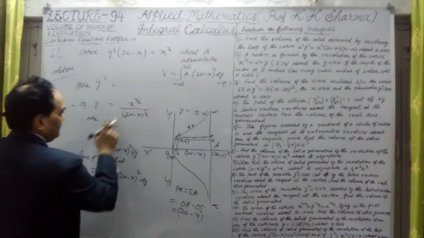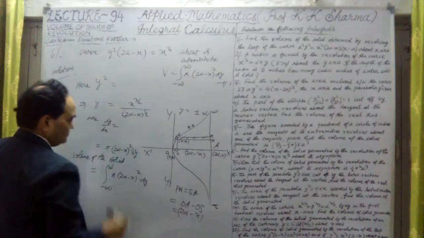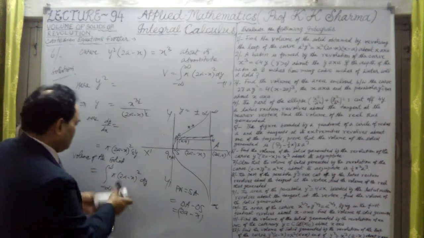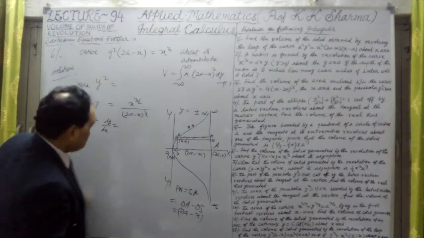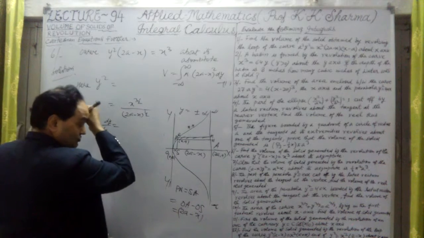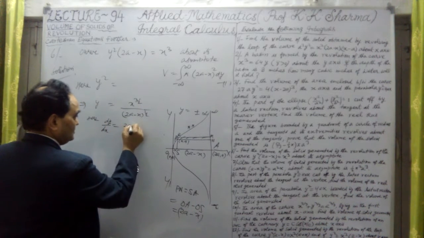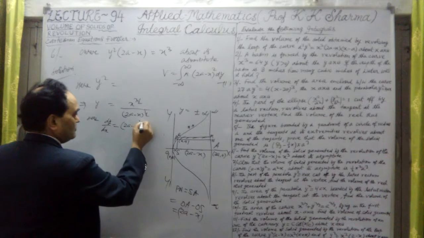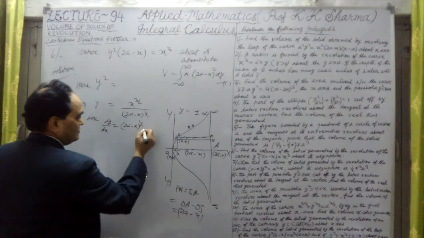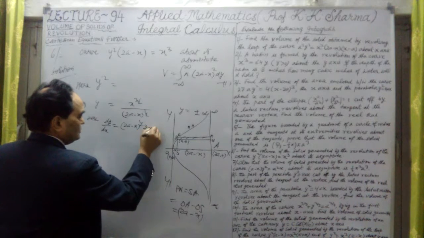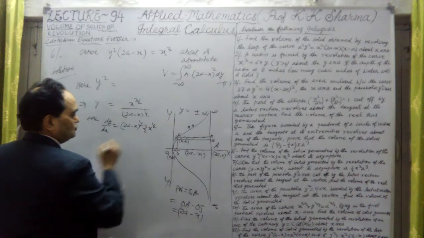But before that, let me find dy by dx by the division rule. By the quotient rule, we take (2a minus x) to the power half as it is, and differentiation of the numerator, it will be 3 by 2 into x to the power 1 by 2.